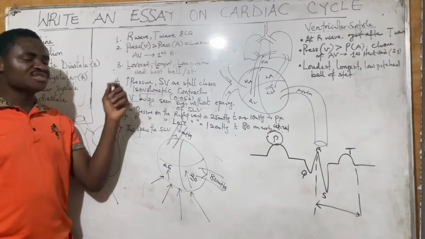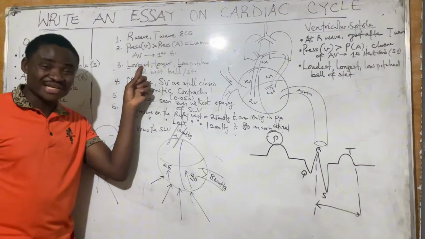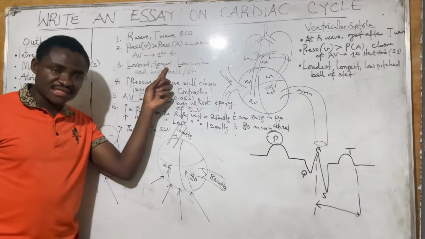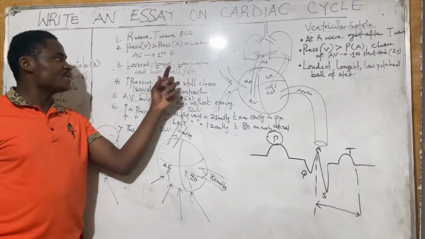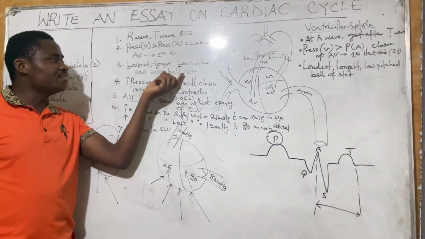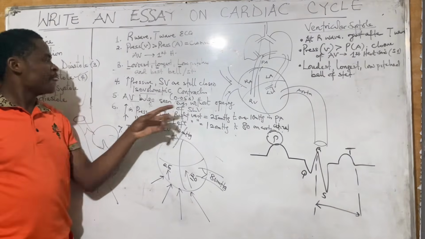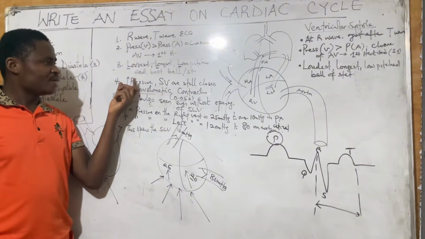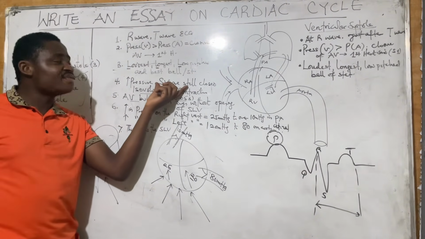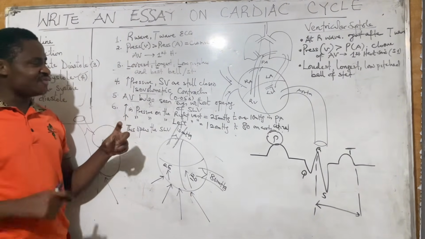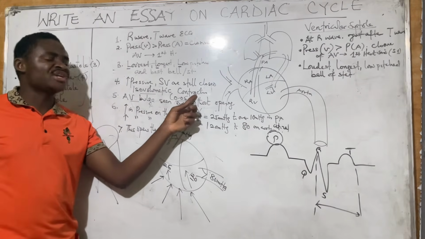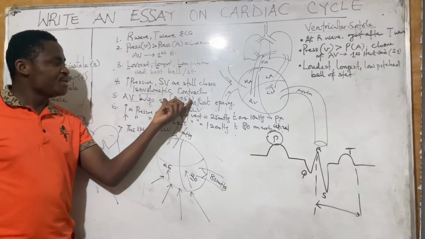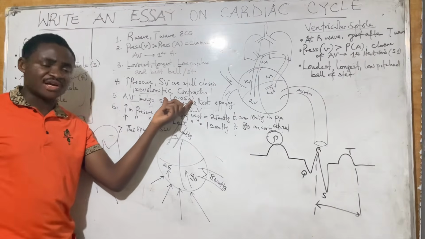The 3rd point, characteristics of the first heart sound: it is loudest, it is longest, it is low pitched in frequency, and it is best heard with the bell of the stethoscope. Number 4, increase in pressure. What is it going to do with the semilunar valve still closed? It produces a particular phase called the phase of isovolumetric contraction, which is 0.05 seconds.